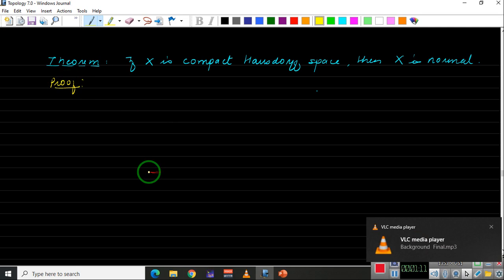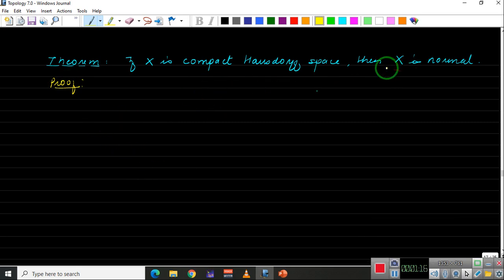And for this, let me draw a bigger diagram. To prove that X is a normal space, we need to show that for two closed sets whose intersection is empty, we can find two open sets which contain these two sets, and whose intersection is empty. So for that, let us take two closed sets A and B. Let A, B be closed in X such that A intersection B is equal to empty.